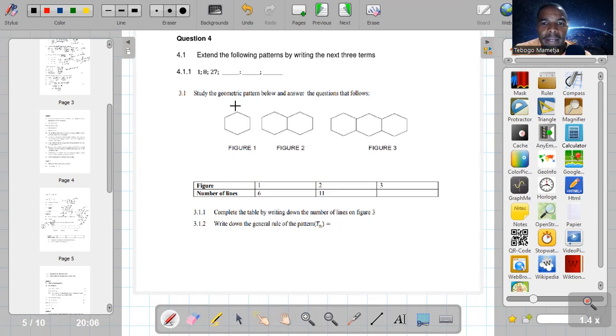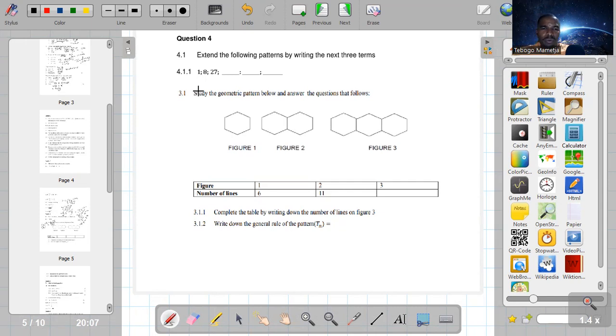Extend the following pattern by writing the next 3 terms. So we have 1, 8, and 27. So guys, when we extend patterns, I said you must first check if we are increasing by a constant difference, like when we add the same number. It doesn't look like we add the same number there. From 1 to 8 we added 7, but from 8 to 27 it is 19. So it is not the same number. Neither did we multiply with the same number.